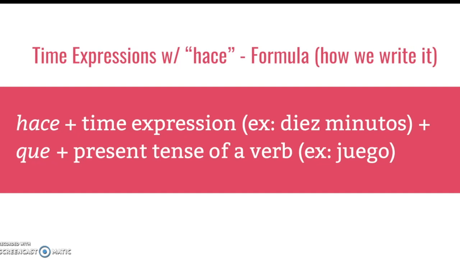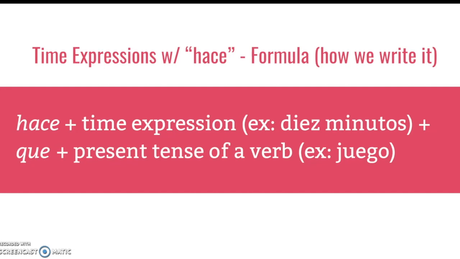The second part then is the time expression itself. So an example could be 10 minutos, 10 minutes, but it could really be any space of time. It could be a very short time. It could be, like I mentioned before, years. You'll see as we do some practice examples how that's set up, but in general, you'll have some sort of time frame. The third piece to the puzzle is the word que. That is also one of those things that's not going to change. You're going to keep using that no matter what the other parts of the sentence are. And the last part is the present tense of whatever the verb is that you need in this example.